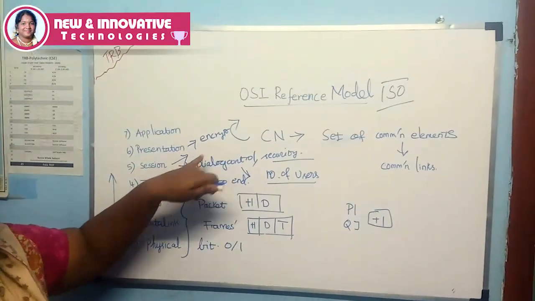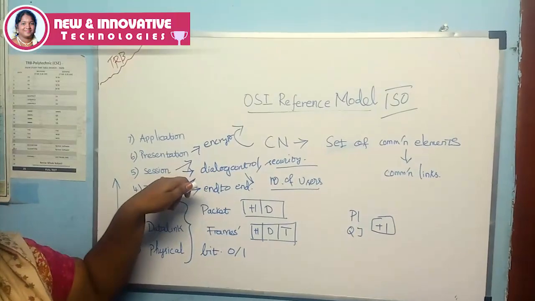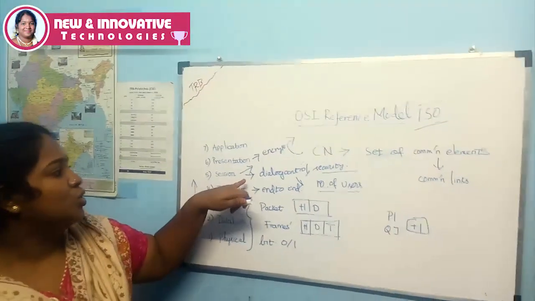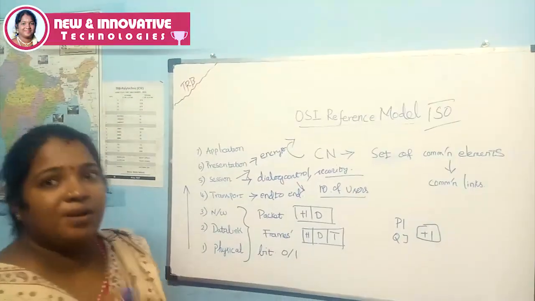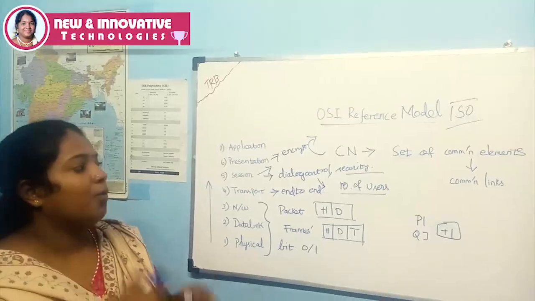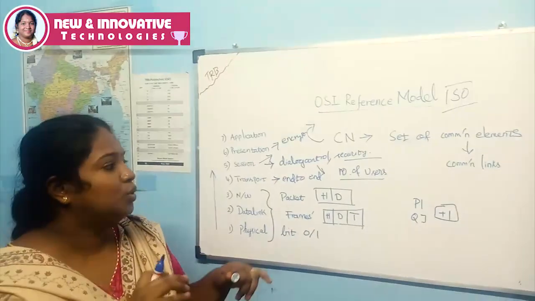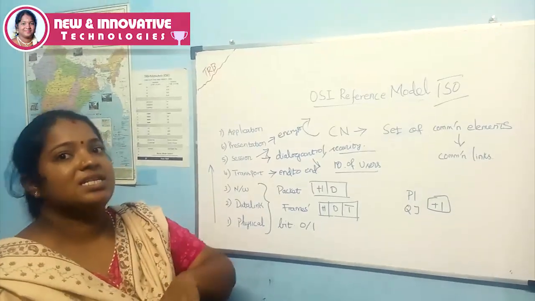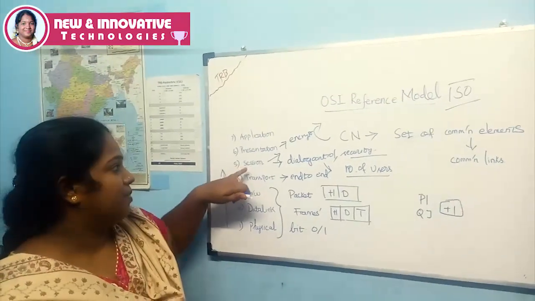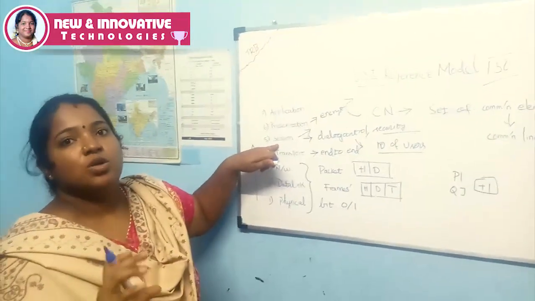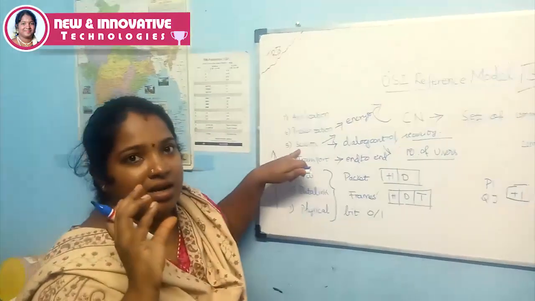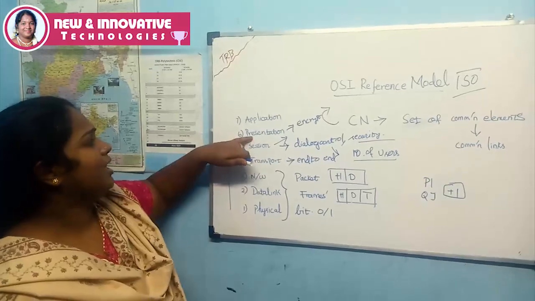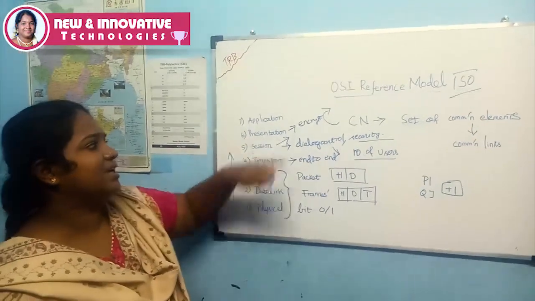This encrypted message will be decrypted at the session layer. So some session will be there. That session will be opened through decrypting the message, and only then the message will be accepted. So this is called session maintenance. Another one is the presentation layer.